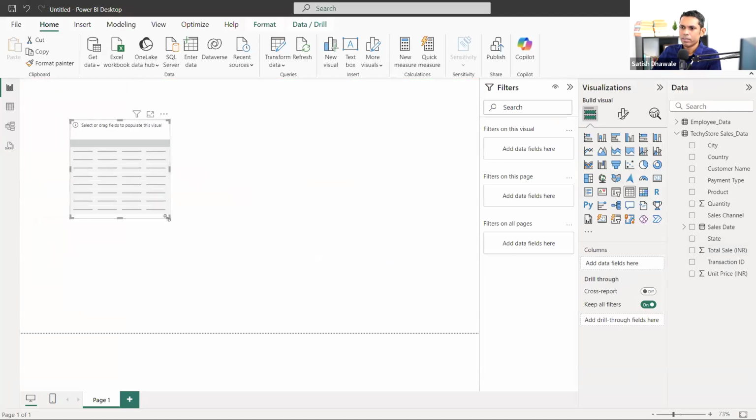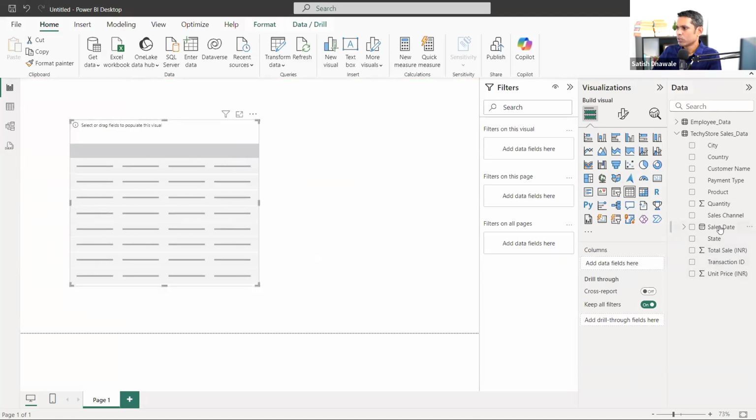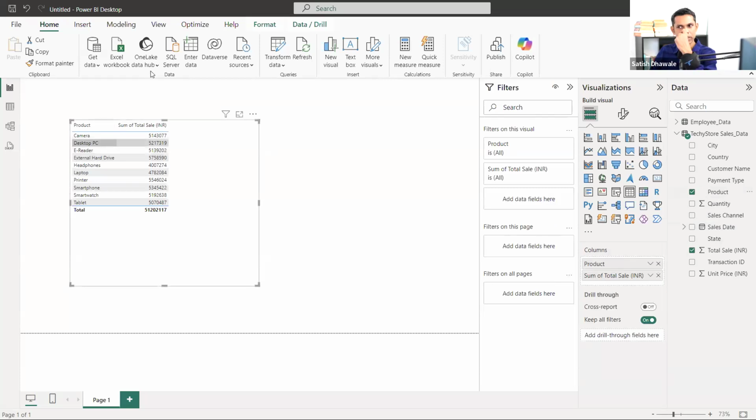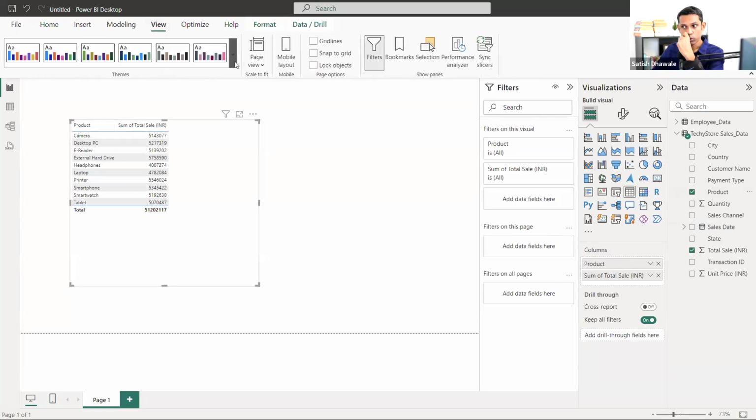Here I have taken a table and I'm dragging total sales inside the data. I'm getting total sales, and I want to get this total sales product-wise, not state-wise, product-wise. So I'm getting product as well. So I'll do one thing. I'll go to the format.